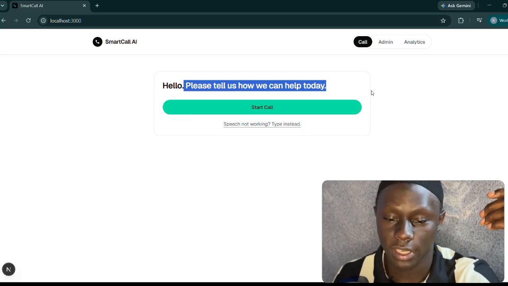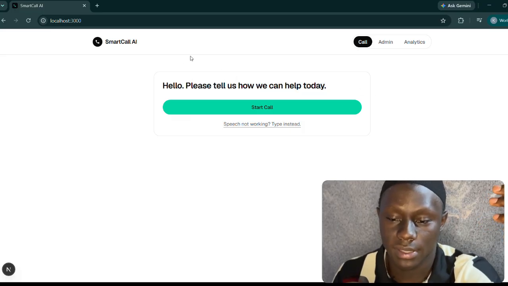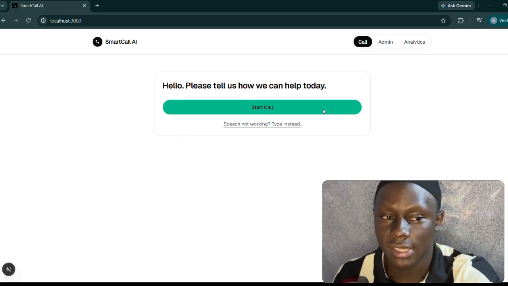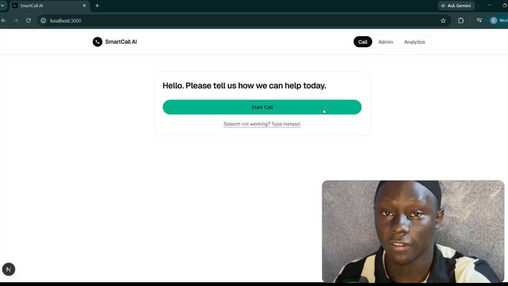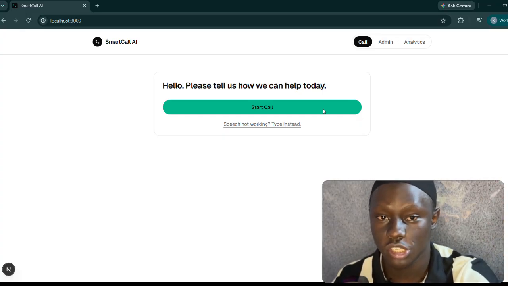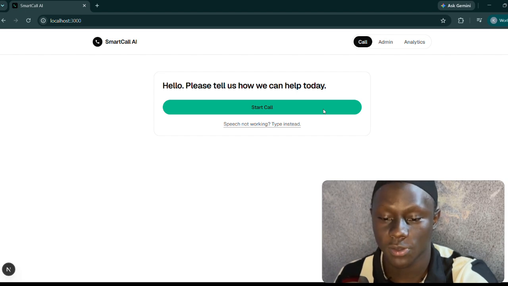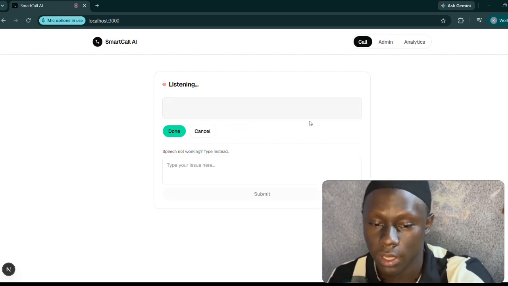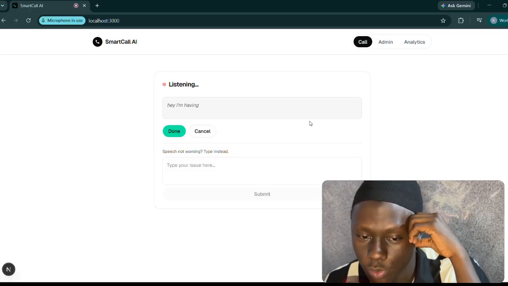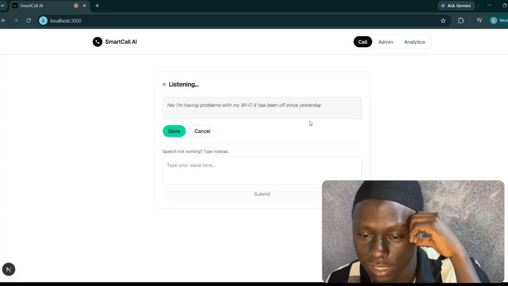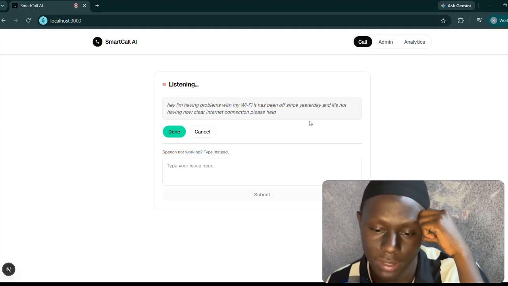So, hello, please tell us how we can help. This is a mock UI for a call. Let's say I have a problem with my Wi-Fi. Let's state a technical issue, and then it's going to categorize it and send me out for help. Are we recording? Yeah, it's recording. So let's start a call. Hey, I'm having problems with my Wi-Fi. It has been off since yesterday, and I'm not having a clear internet connection. Please help me.